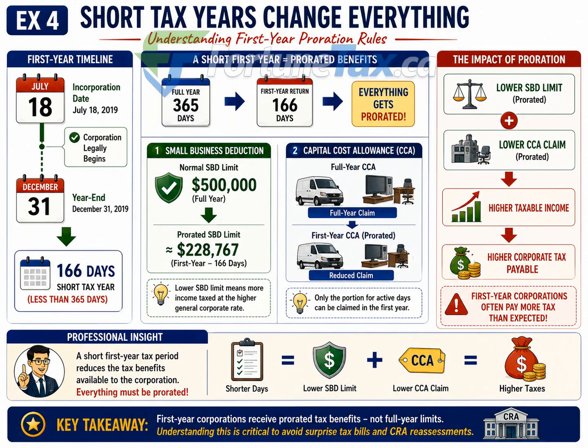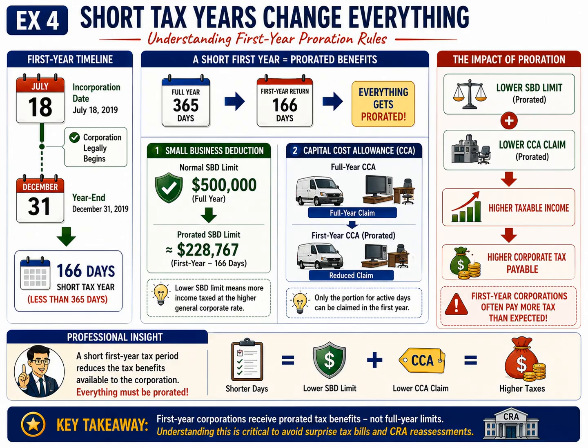However, in a short first taxation year, only the portion relating to the active period of the corporation can be claimed. Since the corporation operated for fewer days, the available CCA deduction is reduced. A smaller CCA deduction means that less expense is available to reduce taxable income. This leaves more income subject to corporate tax.